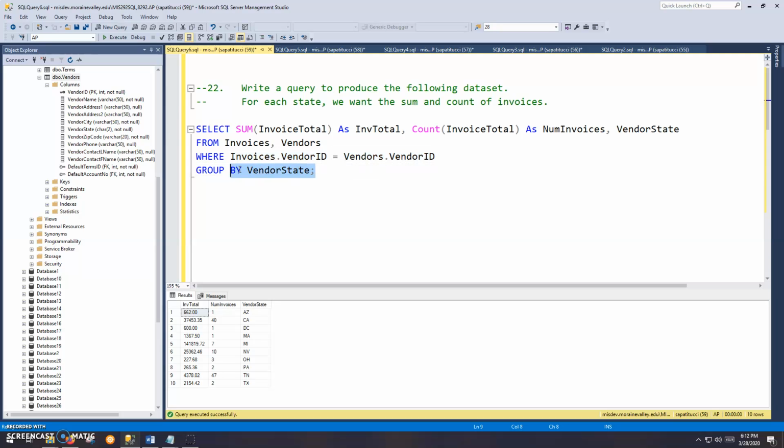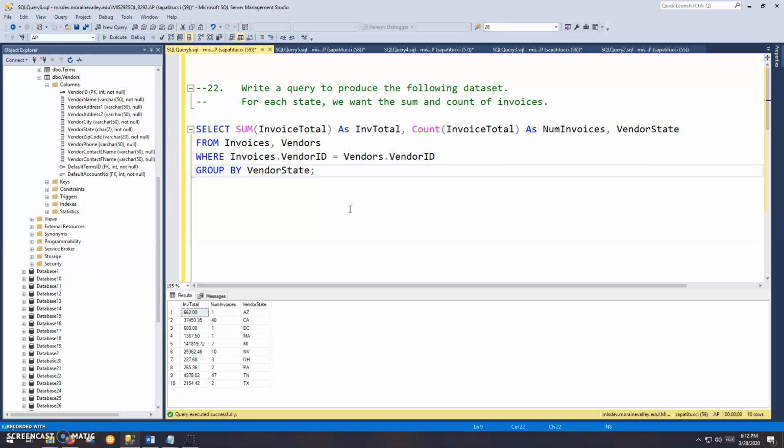But now this is where things change. We're going to group by vendor state, and this makes all the difference here. When we group by vendor state, that's what causes this configuration in the results where we're grouped by state.